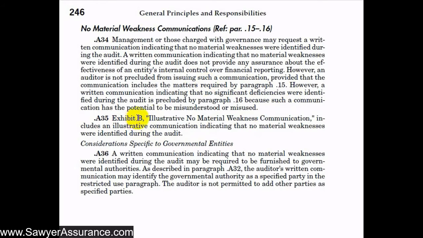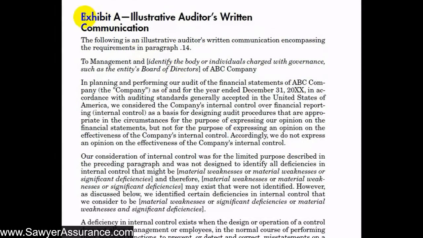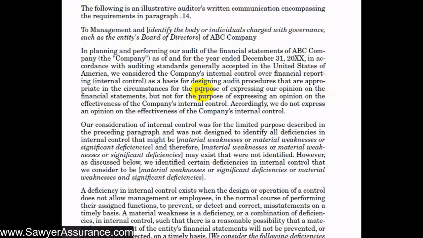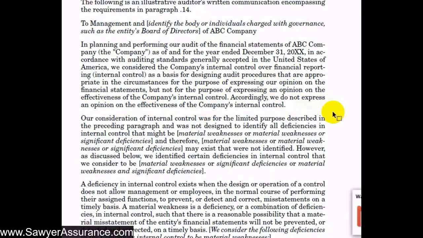And so we've got Exhibit B here that is an illustrative example of communication saying that there were no material weaknesses in our audit. So let's go down to Exhibit B. Well, first let's take a look at Exhibit A, which is a template of our written communication. So first we see it's directed to those charged with governance. So we tell them that our procedures around internal control were merely so that we could design audit procedures, and not for us to make an opinion on the effectiveness of the company's internal control. So that covers one of the requirements that we had.